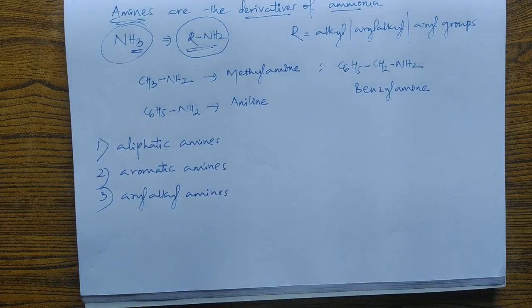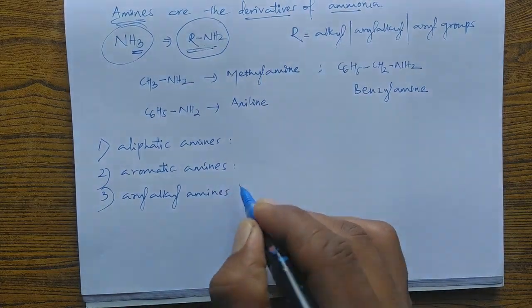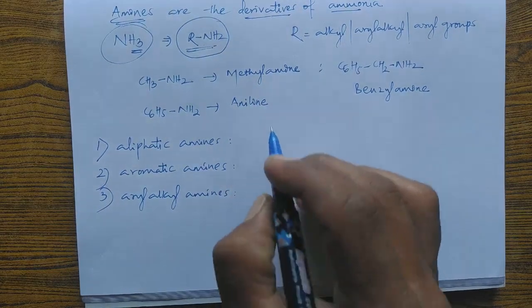So what we are writing here: aliphatic amines, aromatic amines, and aryl alkyl amines.